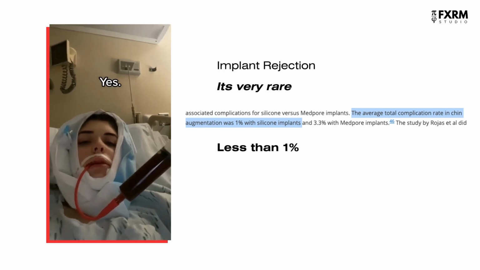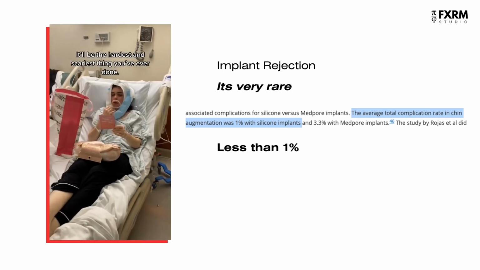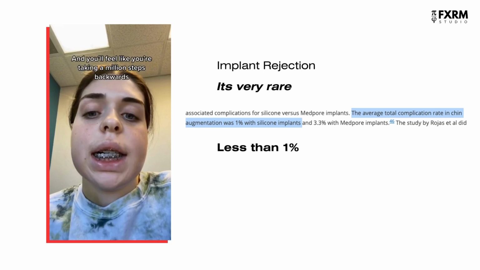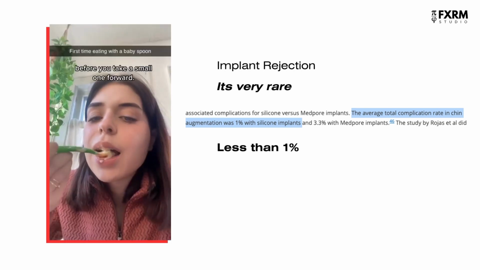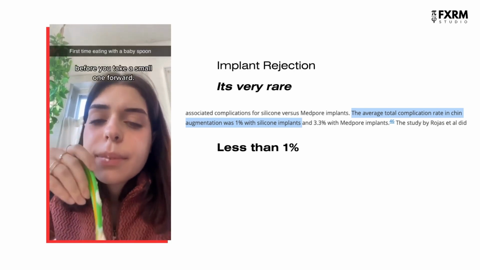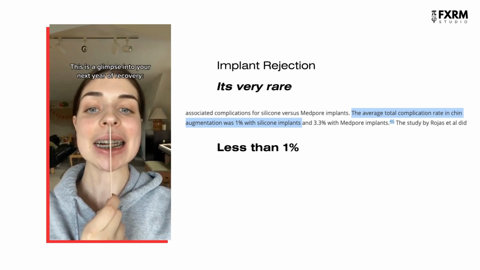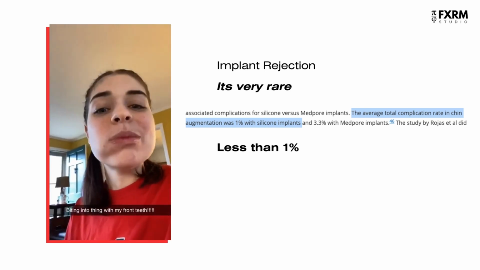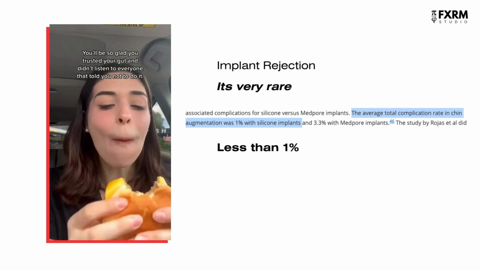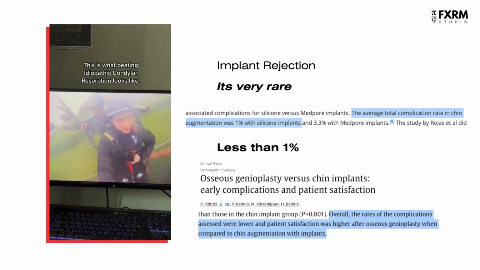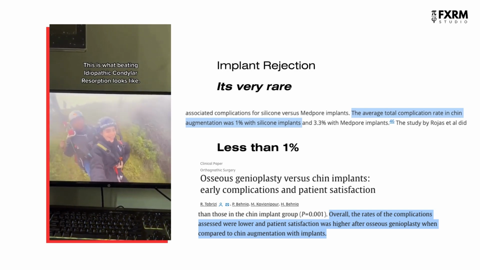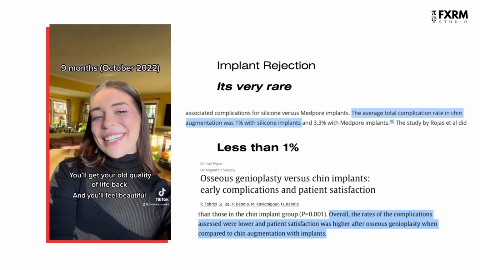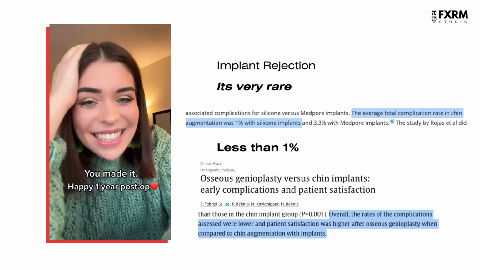If your body rejects the implant after surgery, you are gonna lose all the results. The same will not happen with an osteotomy, as it's your original bone, and your body isn't gonna reject your bone. Although the rejection rate is very low and some studies show the complication rate of implants is low, it's still worth mentioning. And considering the same success rate and a better result rate of osteotomy, it's better to go for osteotomies if possible.